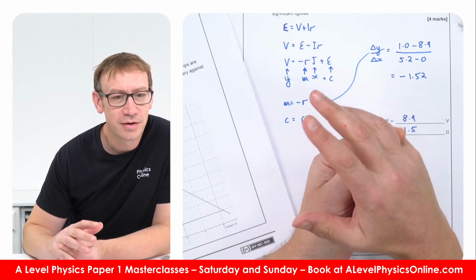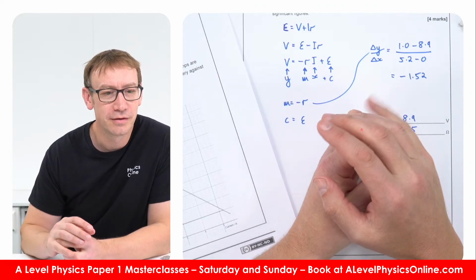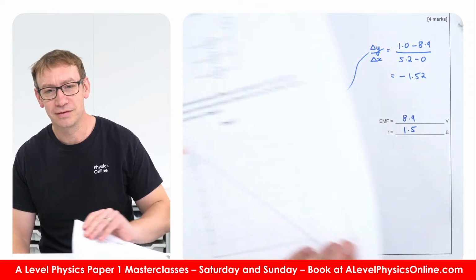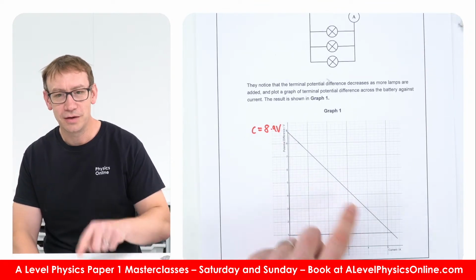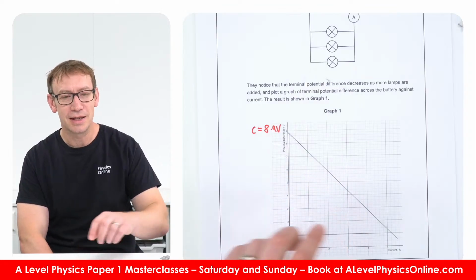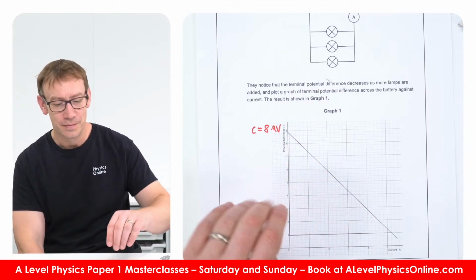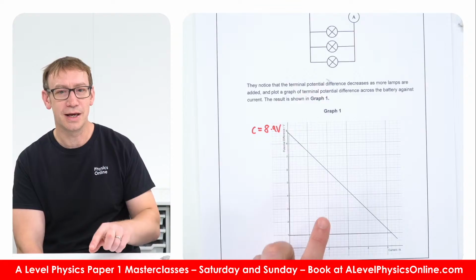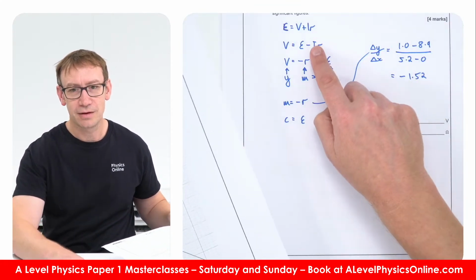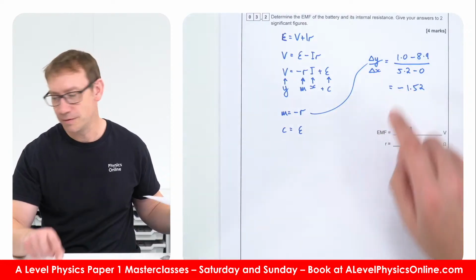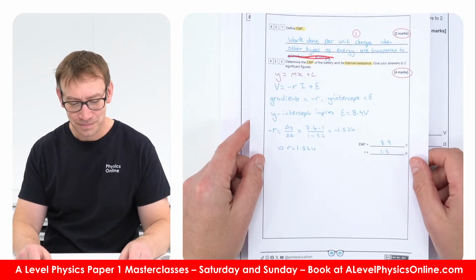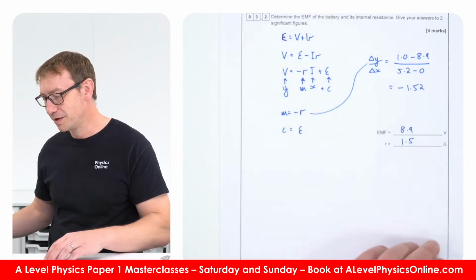If you just read 2 points and have 2 equations and 2 unknowns, will you get the mark? Hopefully not, because that's a bad way of doing things. You need to do this by using the gradient. That's why multiple data points were plotted, and therefore to get the mark, it's the gradient that you're looking at, and I do feel that you need to show that you've calculated the gradient in order to find this value. Okay, is that the answer they've got? Yes. Okay, that's good. All matches up. That's nice.